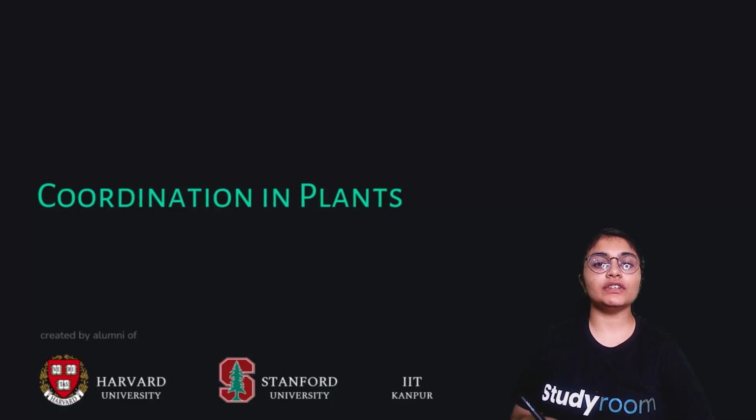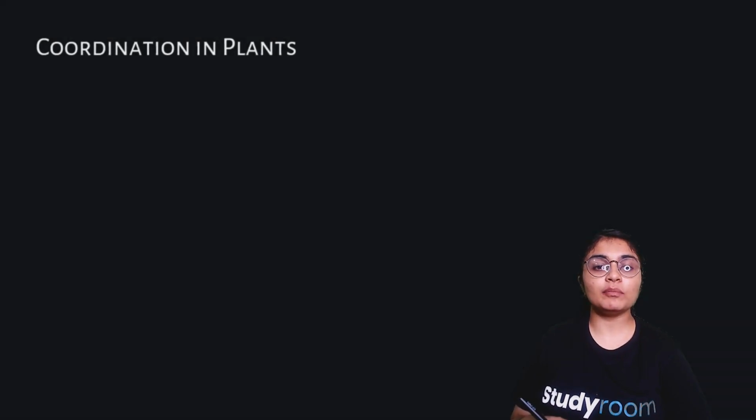In this video, we will be studying about coordination in plants. In the previous video, we studied that animals have a nervous system for controlling and coordinating the activities of their body. But do plants have a well-developed nervous system like animals? Plants do not have a nervous system nor do they have muscles. So how do they respond to stimuli? This is a very important question that we need to answer in this video.